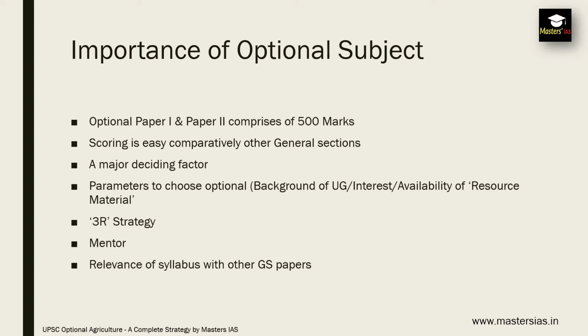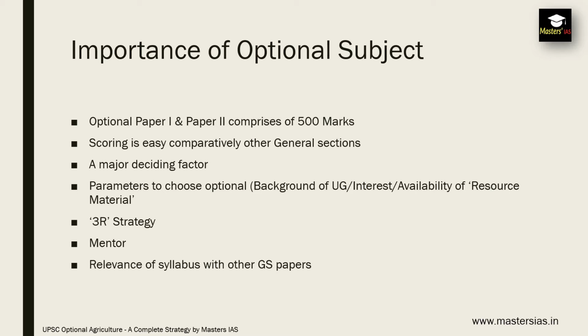Scoring is comparatively easy compared to general sections of GS1, GS2, GS3 and GS4, because it is your optional subject, you have chosen it, and it is a major deciding factor because total is 1750 marks for main examination, out of which 500 marks is reserved for your optional paper. So on an average, approximately the weightage of optional paper is around 25 to 30% in your main examination, right?